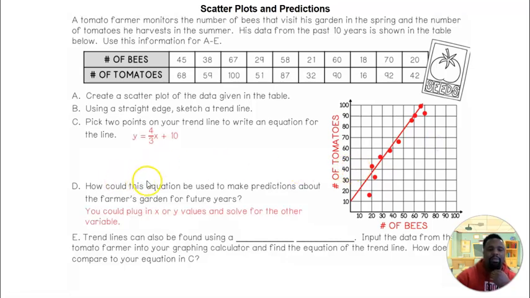How could we make predictions? Once you make your equation, so this is your line of best fit, once you make your equation on the line of best fit, which is in slope-intercept form, you can substitute either for X or Y to help make your predictions. But we have technology now, and so we can be a little bit more accurate using stuff such as our graphing calculators or Desmos to help us with making these trend lines and these trend line equations.